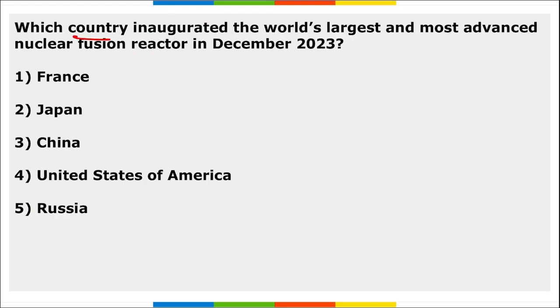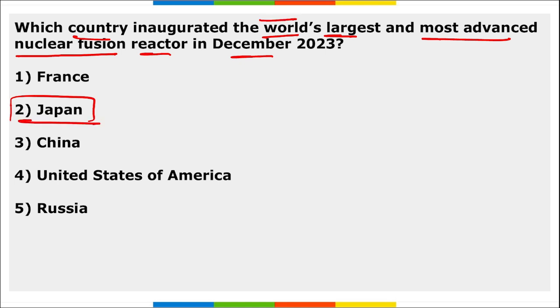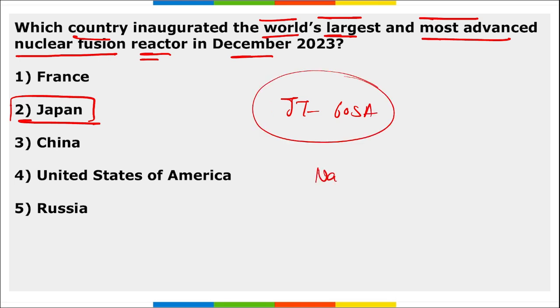Next, which country inaugurated the world's largest and most advanced nuclear fusion reactor in December? It is Japan. Japan inaugurated the world's largest and most advanced nuclear fusion reactor in December 2023, and it is JT-60SA in Naka, Japan. This reactor is an initiative between the European Union and Japan.